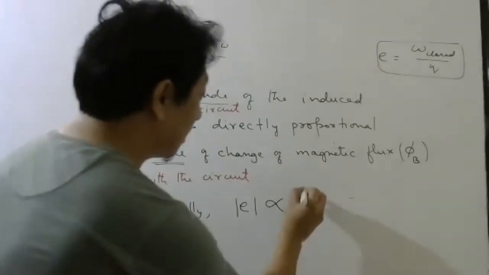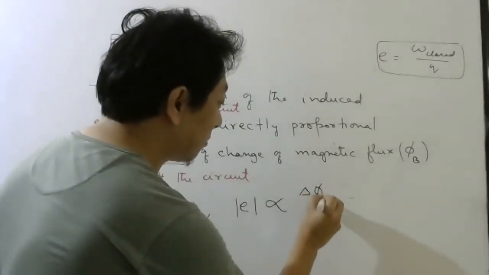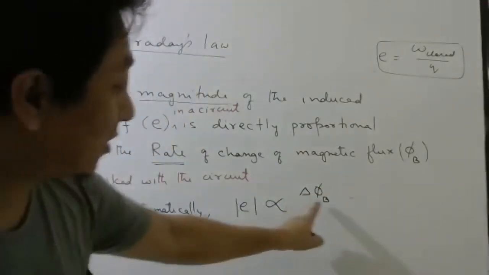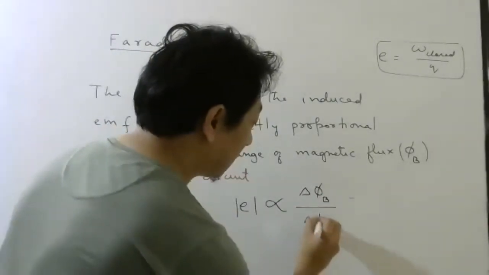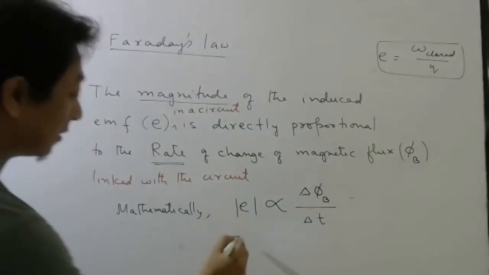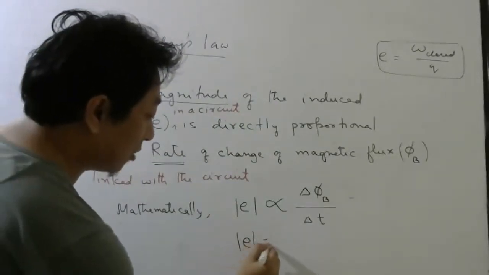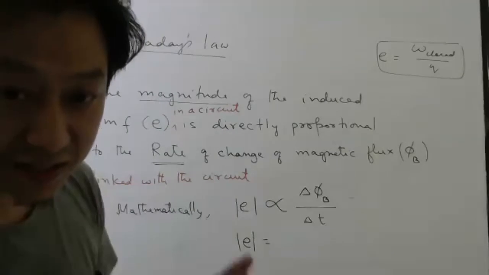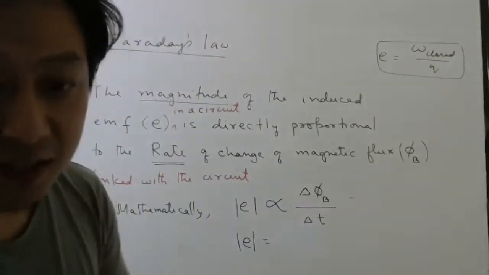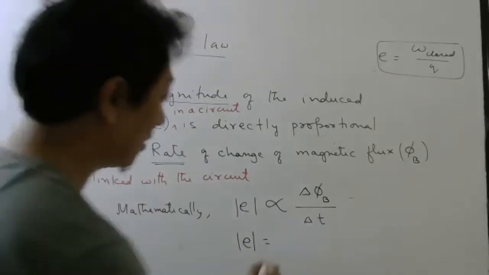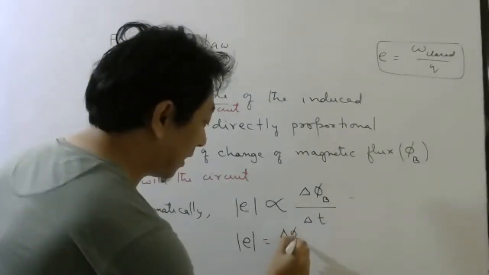How will you write this? Let us say this is the change in magnetic flux. This is the change in the magnetic flux divided by the time taken. And you can choose in SI units. You can choose the units in such a way that whatever constant of proportionality comes, that you can take 1. So it will become delta phi by delta t.